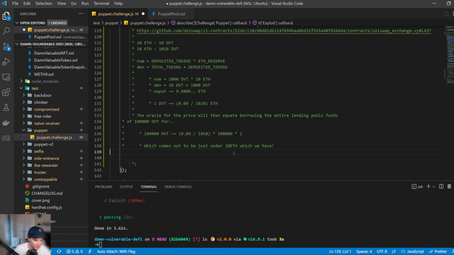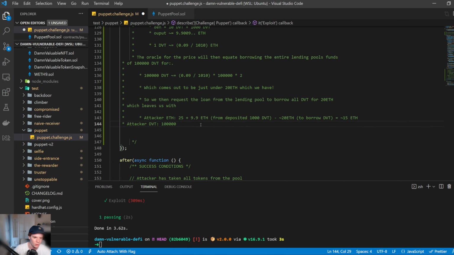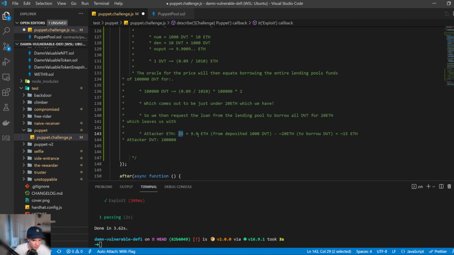And so after that, we'll request the loan from the lending pool to borrow all the DVT for 20 ETH, which leaves us with this amount. So the attacker has 25 ETH plus the 9.9 ETH that we got from depositing the 1,000 DVT, minus the deposit required, which is approximately 20 ETH to borrow the DVT. So it's around 25 plus around 10 gives us 35, minus the 20, which leaves us with around 15 ETH left. And we will have a total of exactly 100,000 DVT.